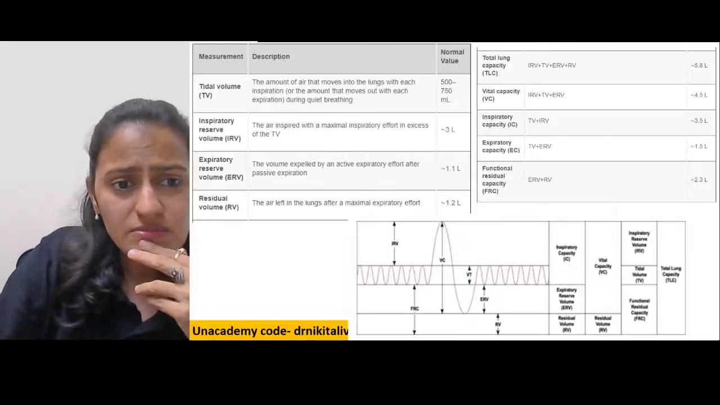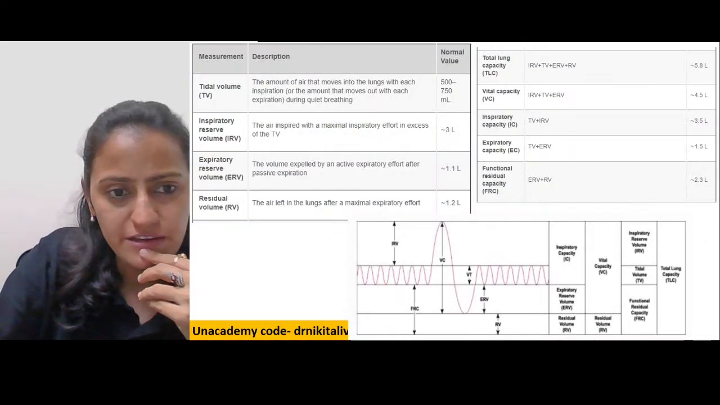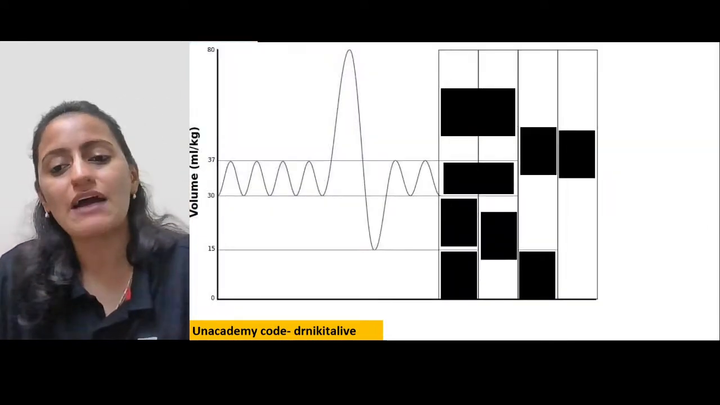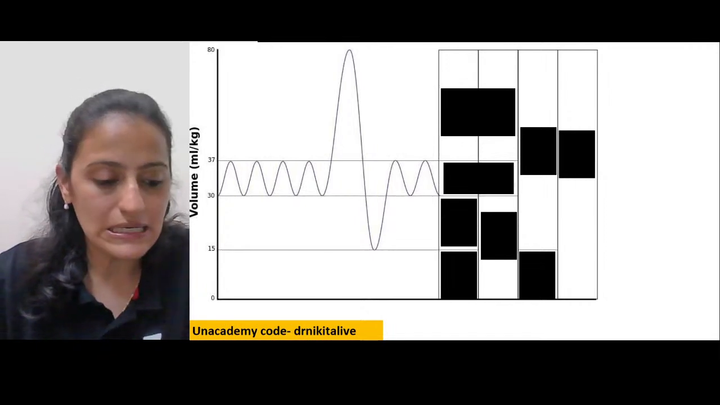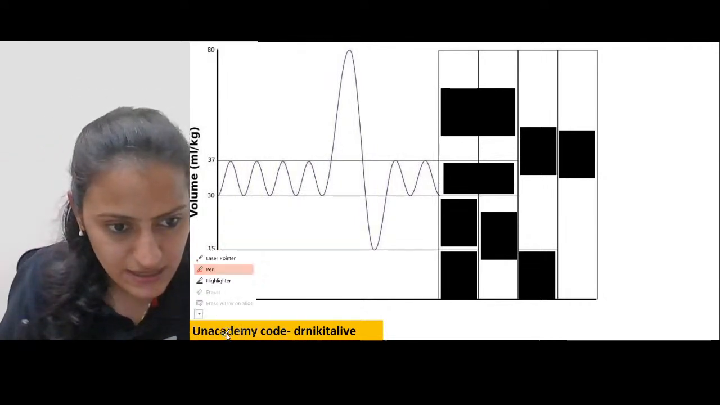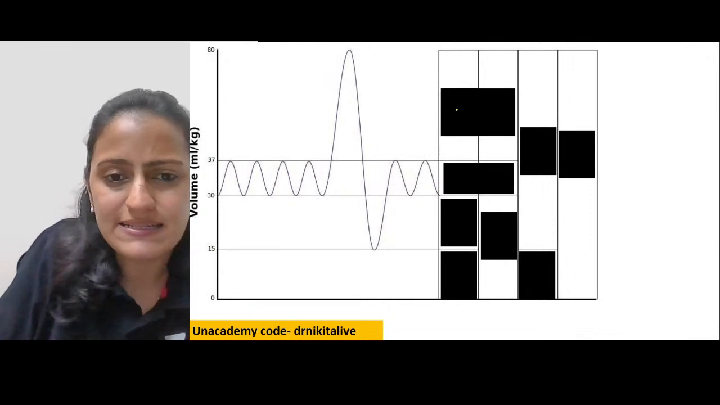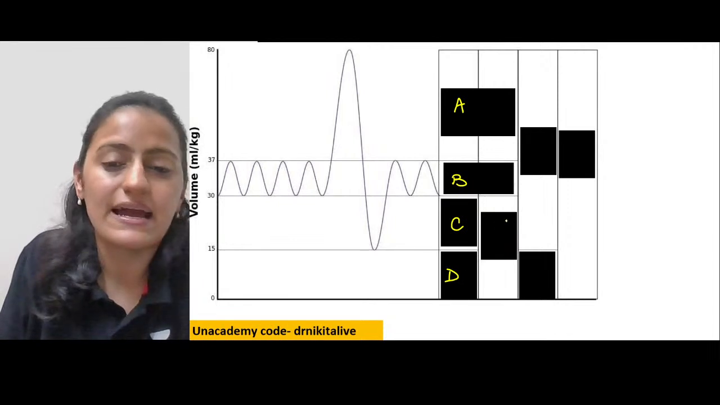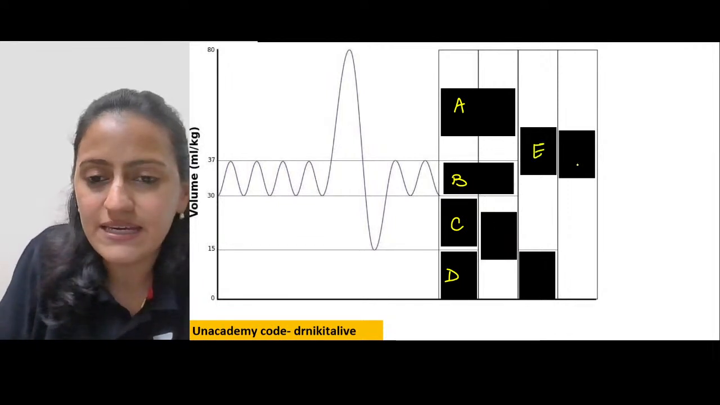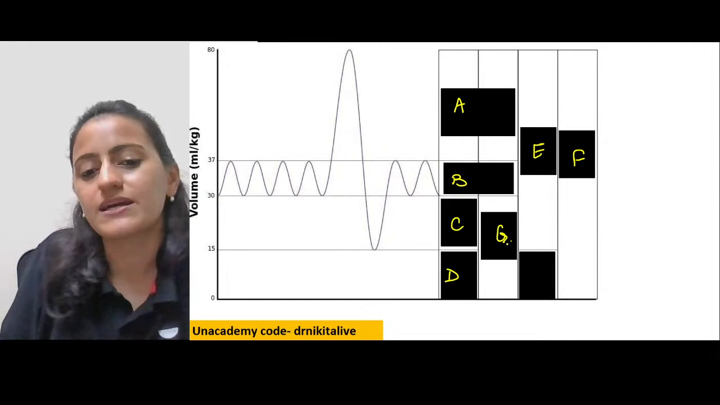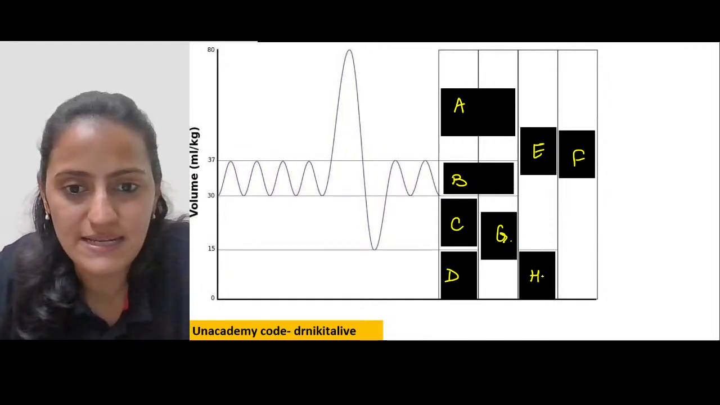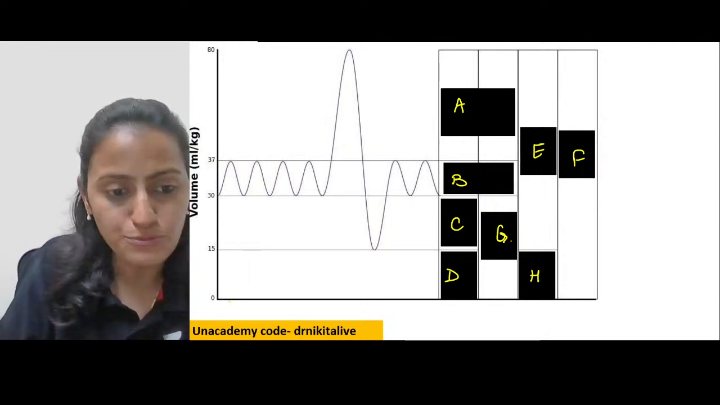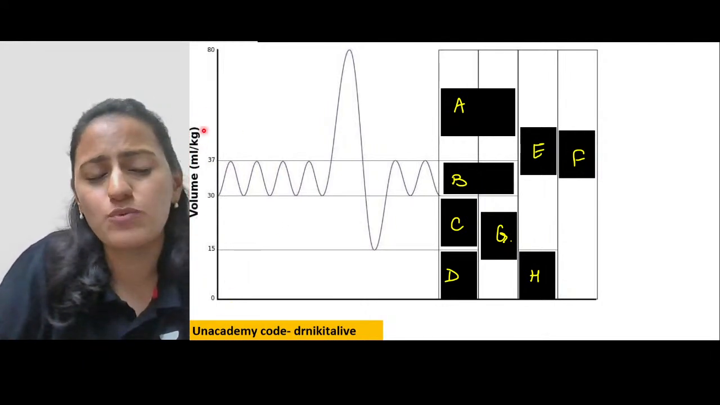Now, going to this graph, give me a minute so that we go to this graph. Okay, so this is the graph that we have. I have labeled these images here. Let's label this as A, B, C, D, right? And then you have E, F, G. And then you have H. Now look at this graph. So basically it is showing the volume here.